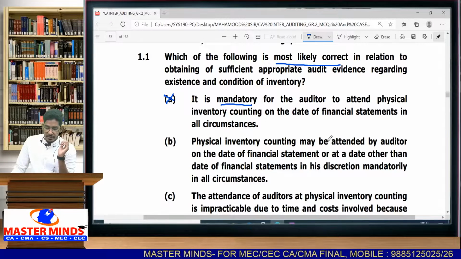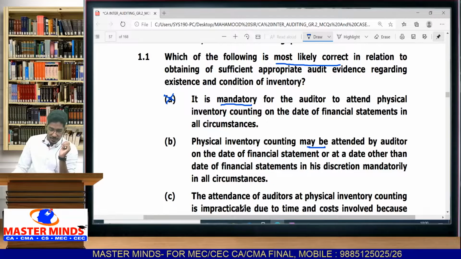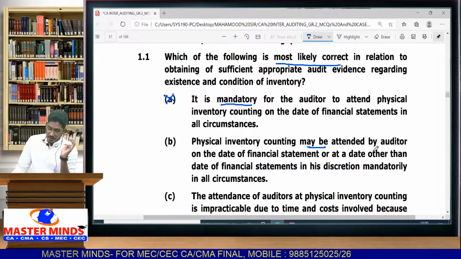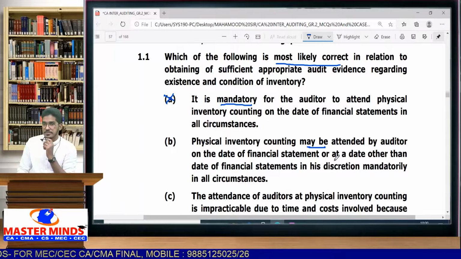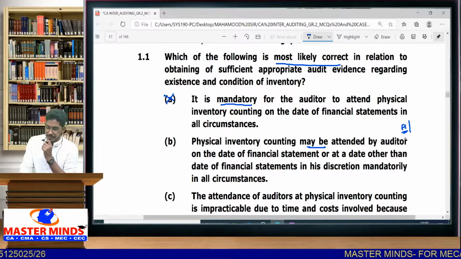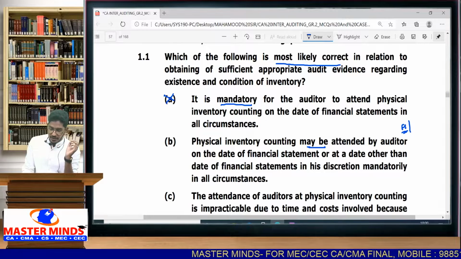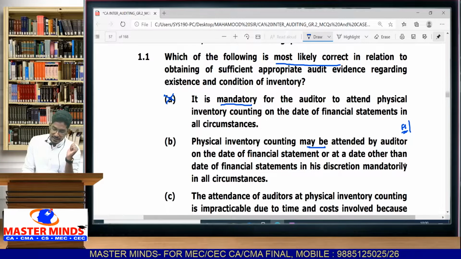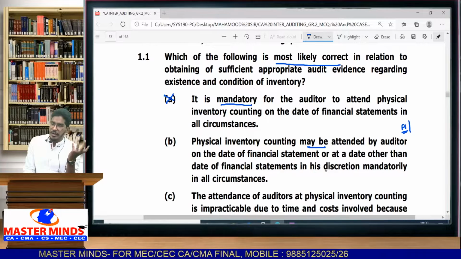Next, option B: physical inventory counting may be attended by the auditor on the date of financial statements or at a date other than the date of financial statements at his discretion, mandatorily in all circumstances.